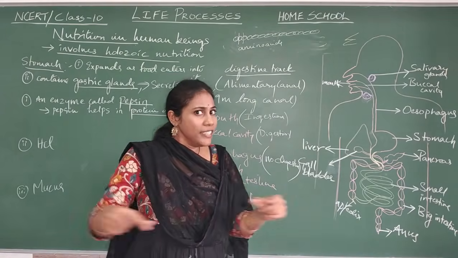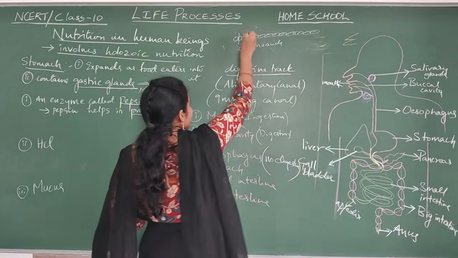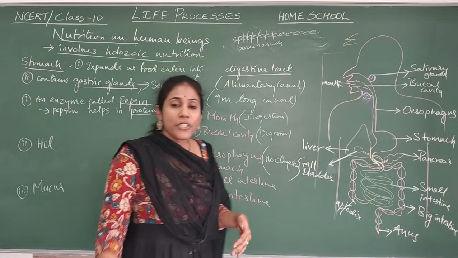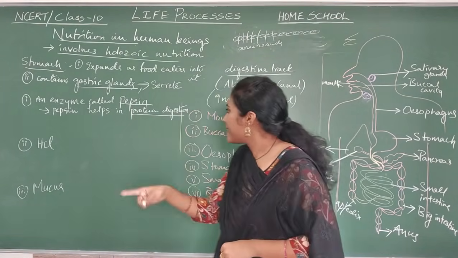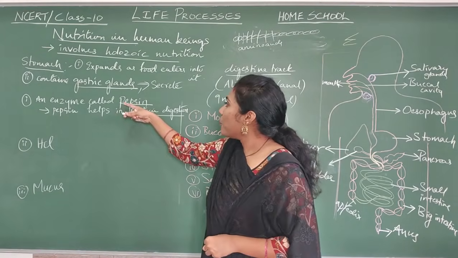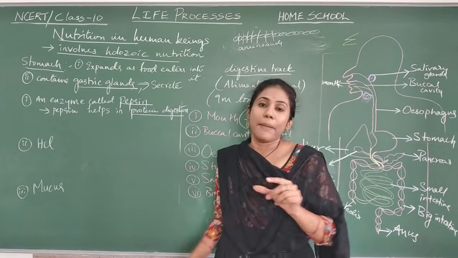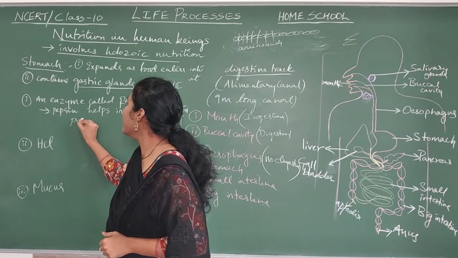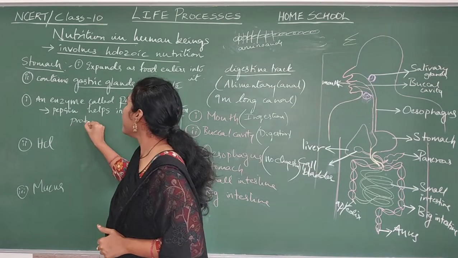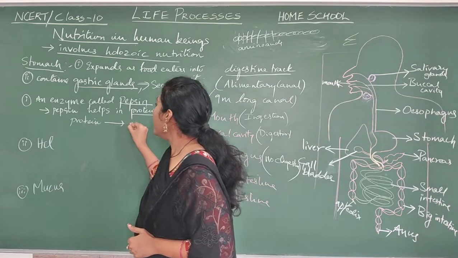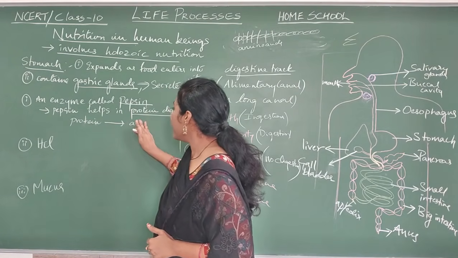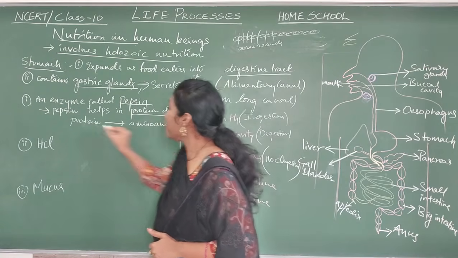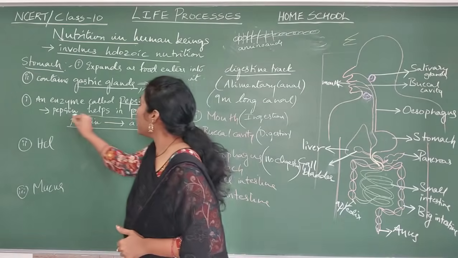Now that long chain has to be broken into smaller pieces, yes or no? That duty is done by the enzyme called pepsin. What will it do? It will convert protein into amino acids, which we call protein digestion.